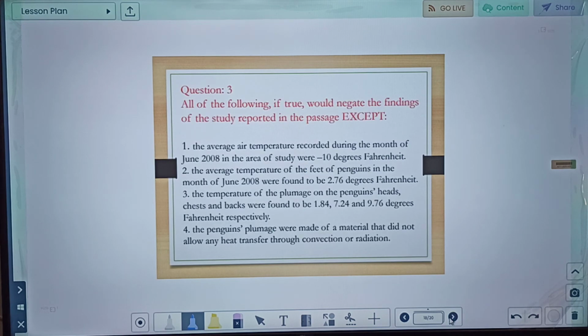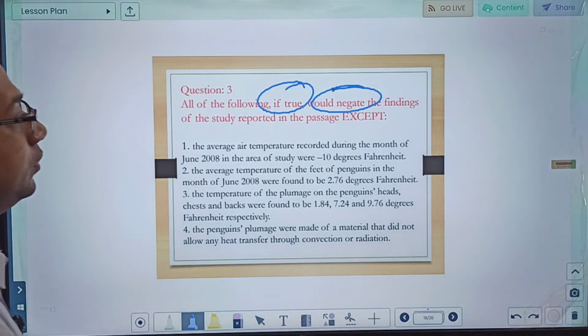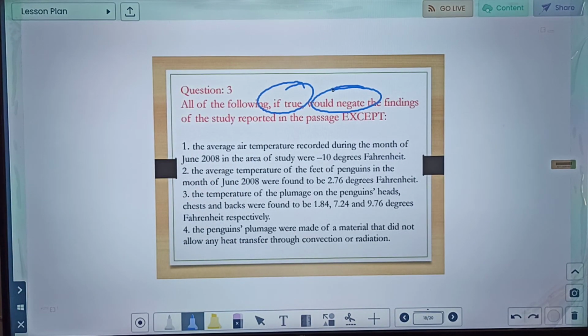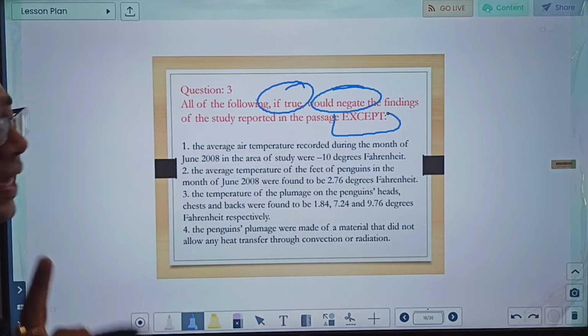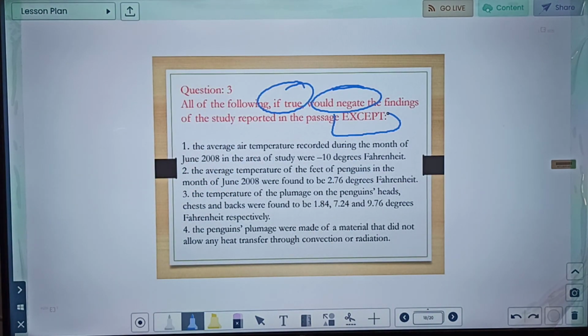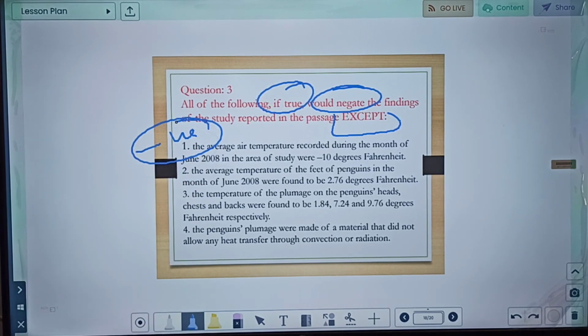All of the following, if true, would negate the findings of the study. So we have to tell all of the following, if true, would negate except. So 3 things will negate, 1 will not. The average air temperature recorded during the month of June in the area was -10. So that would negate it. Yes, because in everything we are considering a temperature of 1 point some degree and above.